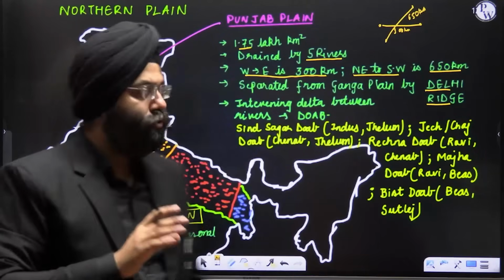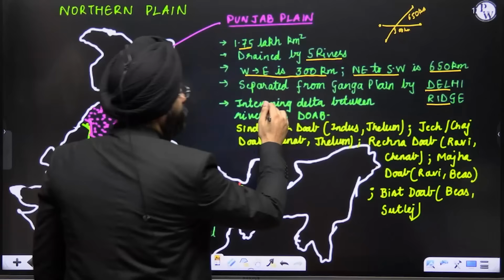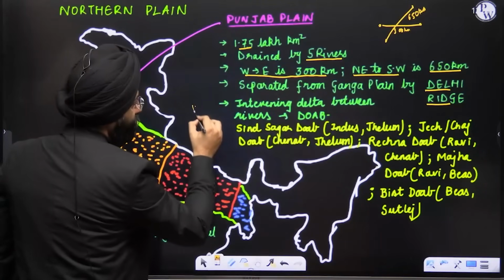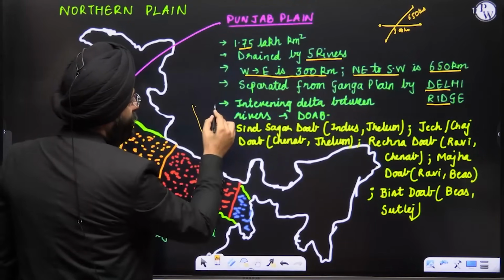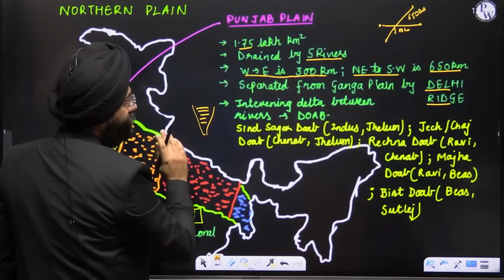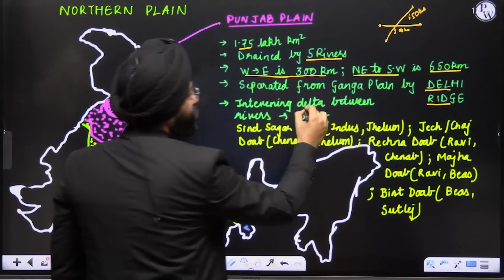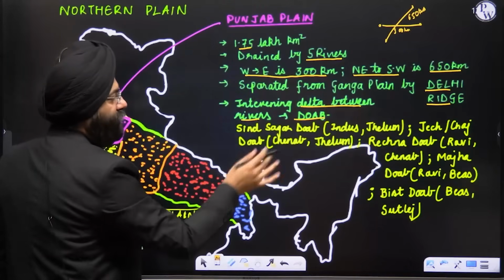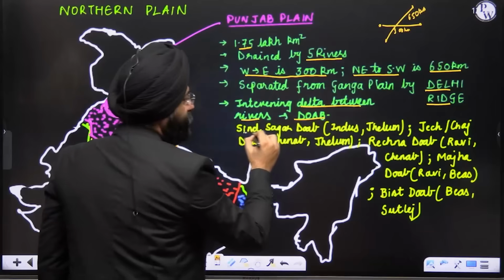So, Delhi Ridge, then intervening delta. Please understand, this is something very important. Supposing there is one river, and there is another river over here. So, this region between them is known as a Doab. Clear? So, the intervening delta between the rivers is known as a Doab. Now, there are various Doabs. Let us say Sindh Sagar Doab.